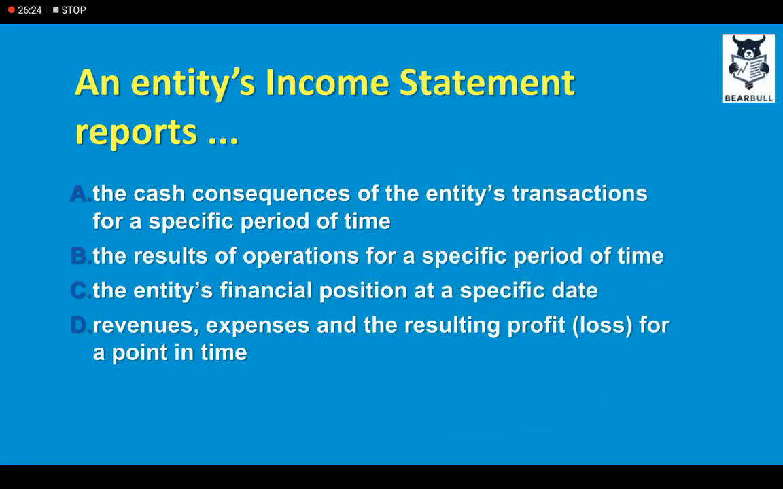Now, an MCQ for you: an entity's income statement reports the cash consequences? No. The results of operations for a specific period of time? Remember, income statement, okay, this can be the answer, but we'll come back to it later. But first, discuss C and D. The entity's financial position? No. Income statement is not about financial position. Revenues, expenses, and the resulting profit for a point in time? Remember, income statement is not about a point in time, it's about a period of time. So the answer is B.